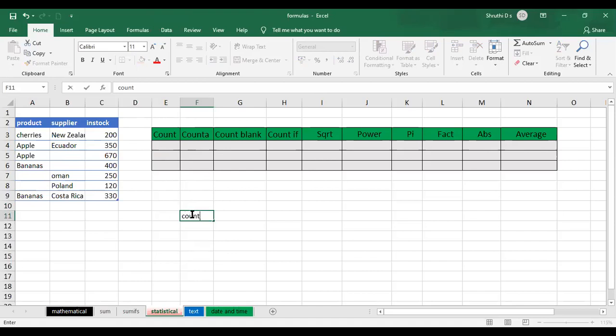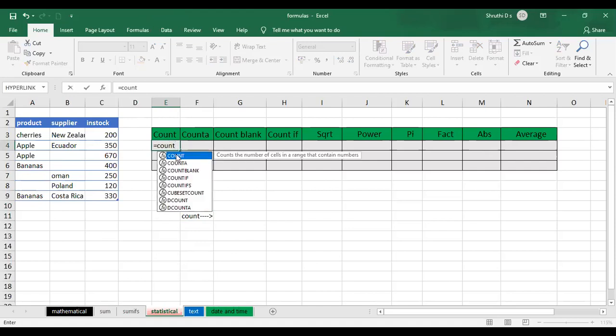If you want to know the definition, in case you forget after my class, just type the formula count and place the cursor on the count function. To the right side, maybe the screen will not be sufficient for you to view that properly, but it says counts the number of cells in a range that contain numbers. The count function is going to count only the numbers.